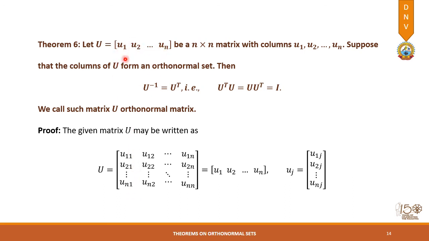We have taken the first vector u1 in the first column, u2 in the second column, and we have denoted 1, 2, 3, 4 up to n as the rows. So with this we can write this matrix in the expanded form, where uj is the jth column, denoted with the help of these elements.